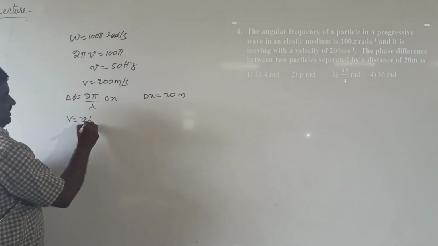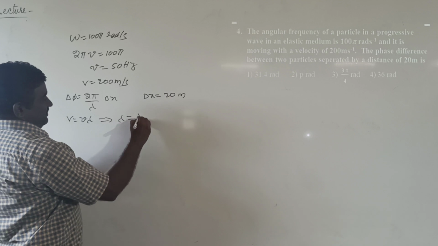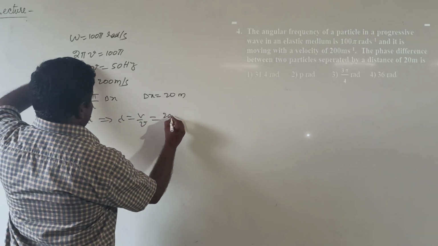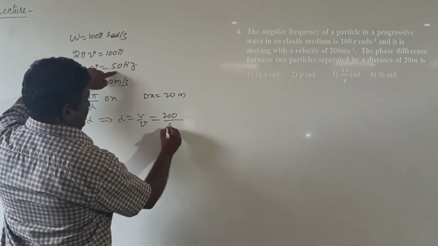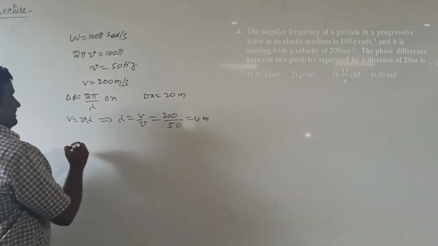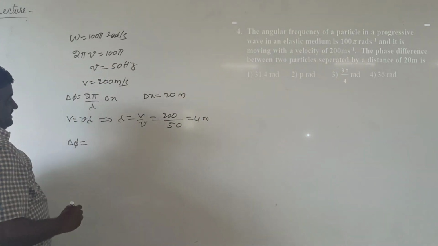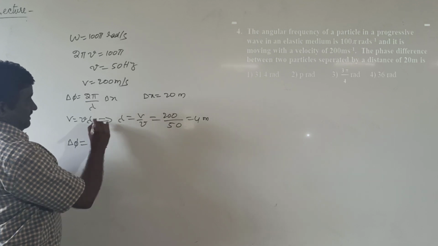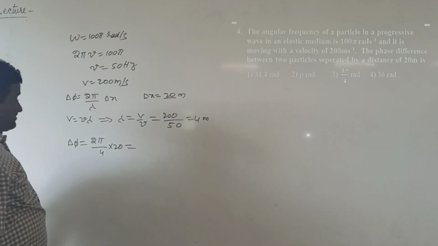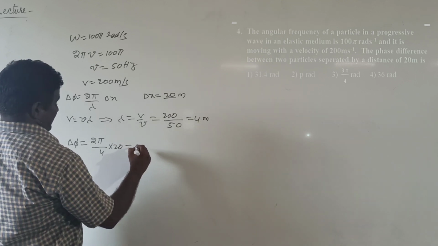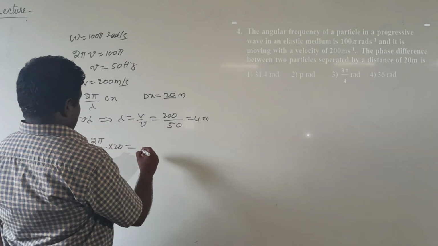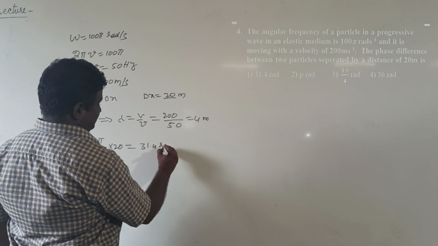V equal to mu lambda, so lambda equal to v by mu. Velocity is given as 200 meters per second, frequency 50, and the wavelength of the wave is 4 meters. Then phase difference delta phi equal to 2 pi by lambda, which is 4, into delta x, which is 20. After substitution and calculation, the answer is 31.4 radians.